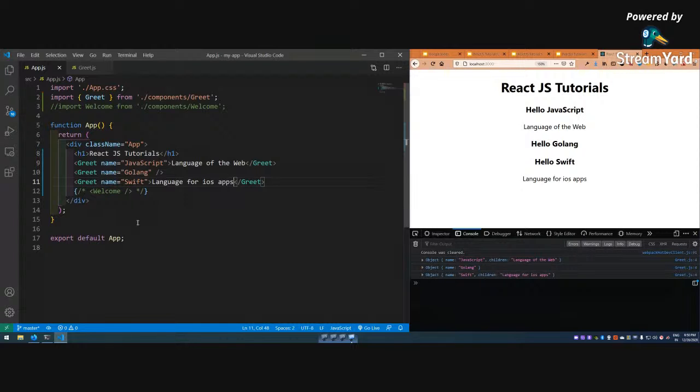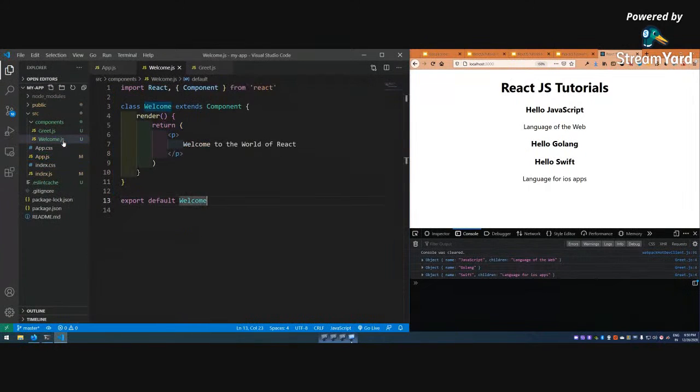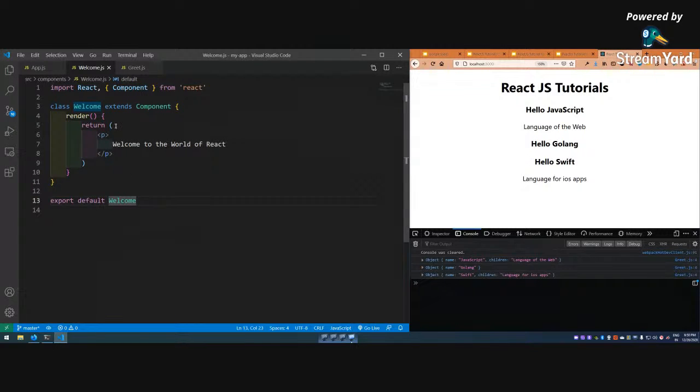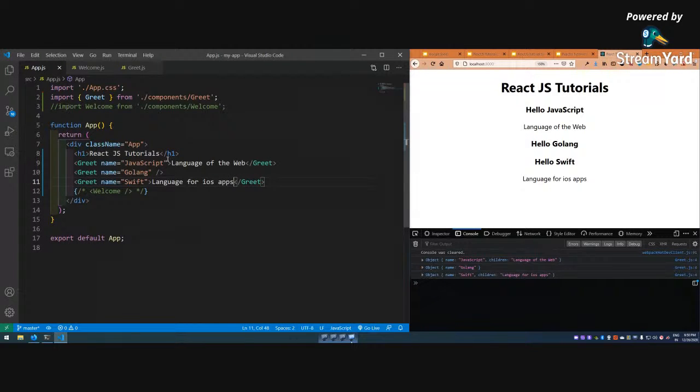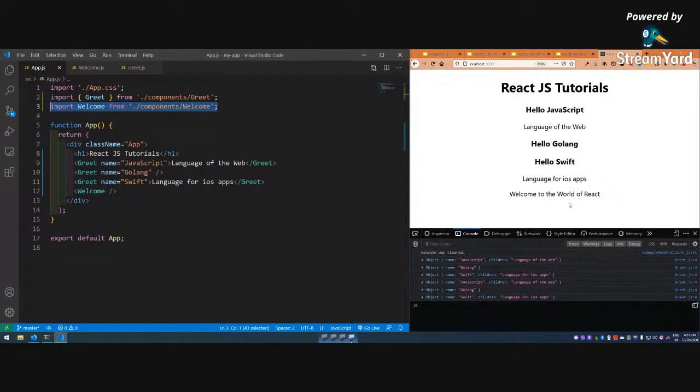Okay, so now what we are going to do, we are going to learn this thing in a class based component. Okay, so we have a class based component already. A class based component, Welcome, is there, so let us now learn it there. So let me uncomment it again. You select everything, control backslash. See, outside it was different, inside it is different. So right now it is showing like this only.